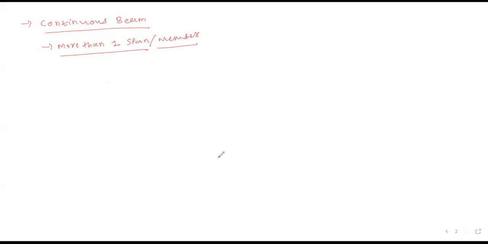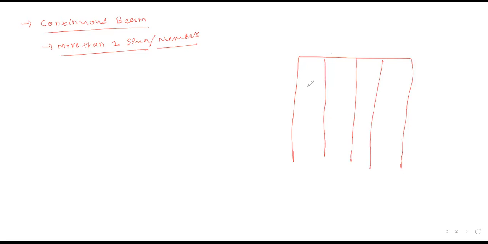Yes, sir. Okay, now a simple example of the continuous beam. Before starting this, suppose I am viewing any building in elevation, any multi-storey building or flat structure, an apartment structure. We will visualize like this, yes or no? Number of stories, number of columns.